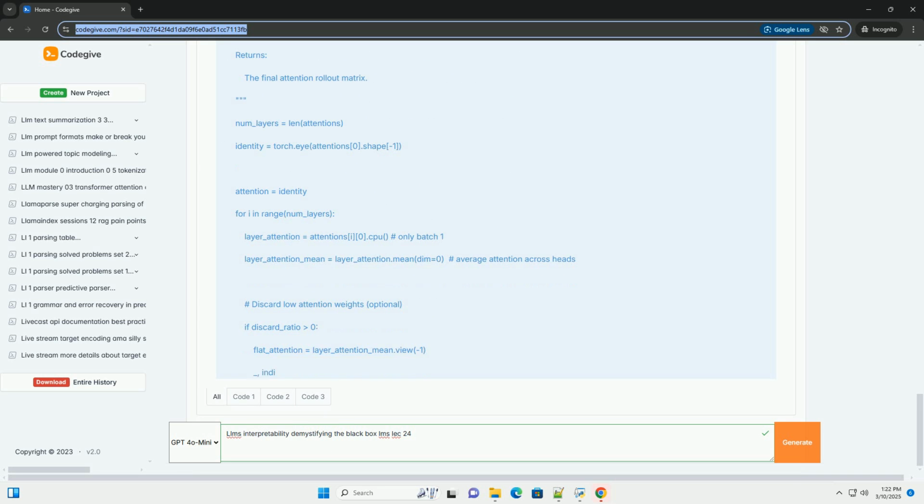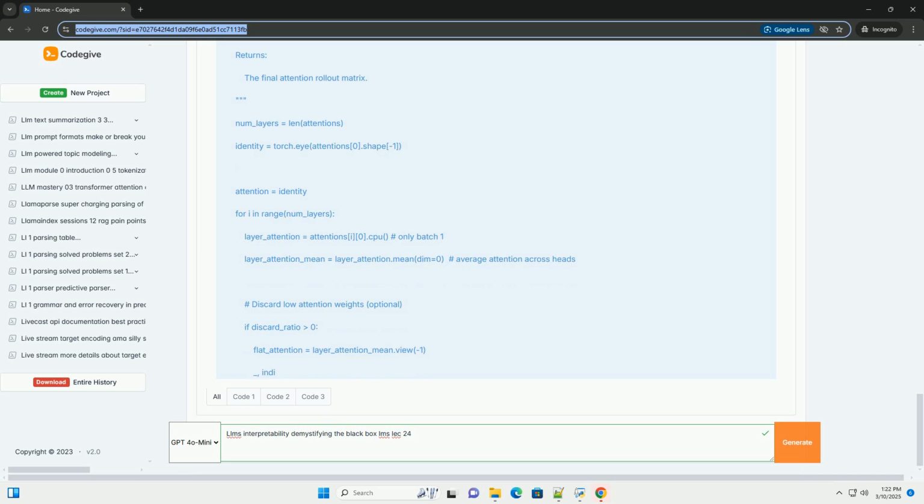6. Concept activation vectors, CAVs. Concept: identify directions in the model's activation space that correspond to specific human understandable concepts, for example positive sentiment, masculinity. How it works: define a set of examples that represent the concept you're interested in, for example a set of positive sentiment sentences.